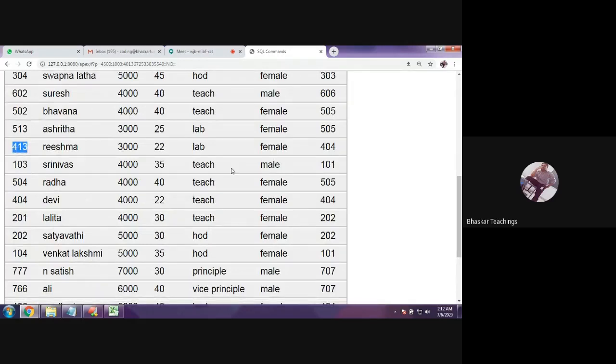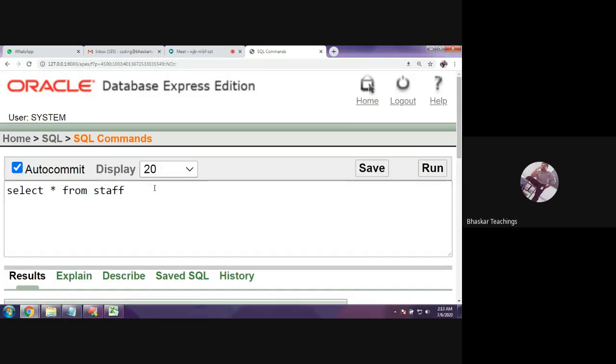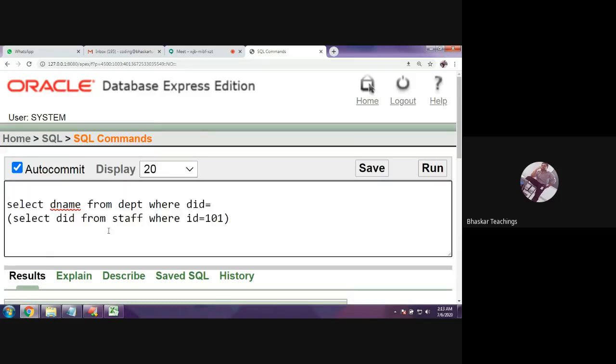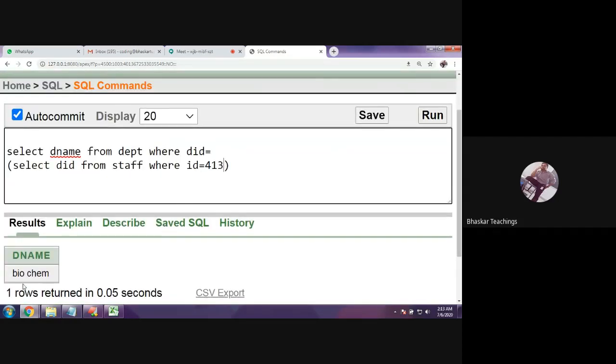The ID is 413 and they belong to department 404. We do not know which department it is. We shall display the department name. So the ID is 413, right? Get the department details of this 413 employee. First get the department ID of the employee, and from this department ID get the department name from the department table. So the ID is 413. That's it. The department is biochemistry.